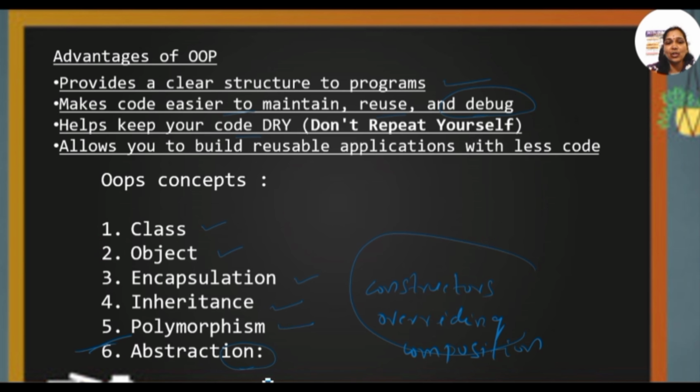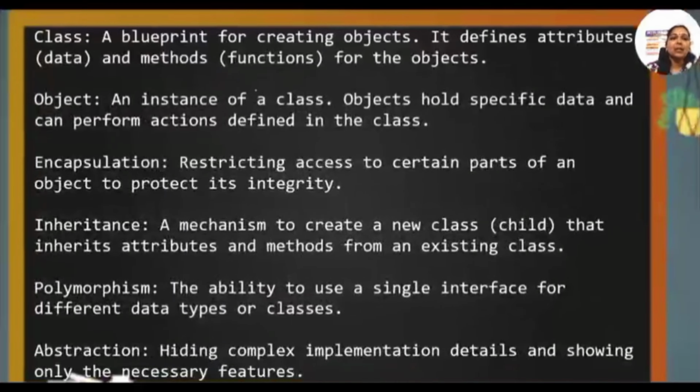Okay. Even the abstraction is also a concept of the data abstraction and the abstraction class. So, we can go up to this one. If it is anything, we can go for the abstraction. That's it. But mainly, I can say OOPs concepts in the Python will be classes, object, encapsulation, inheritance, and the polymorphism. Okay. Let us go to the definitions for the classes first.